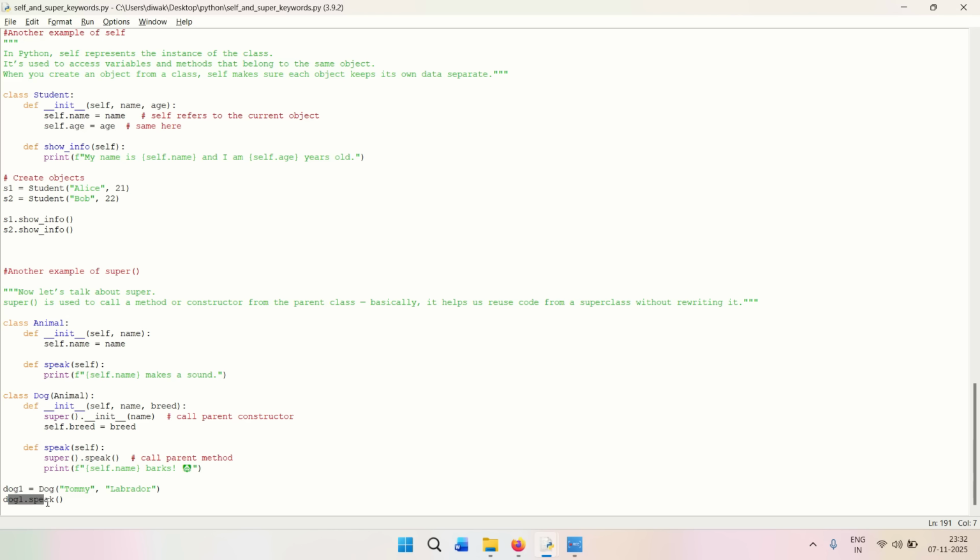this is going to come up over here, dog1 and dog.speak, right? So basically this is the object of the child class Dog, where we pass these particular values, and it is going to land up over here, and then it is going to first call the parent method, which is super.speak. So it will say self.name makes a sound, basically Tommy makes a sound, and when we call this one, it is going to say Tommy barks, right? So let us run it.